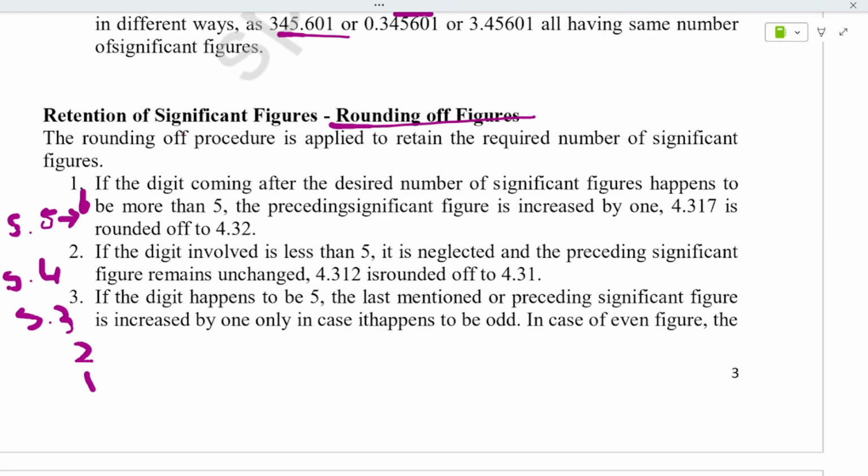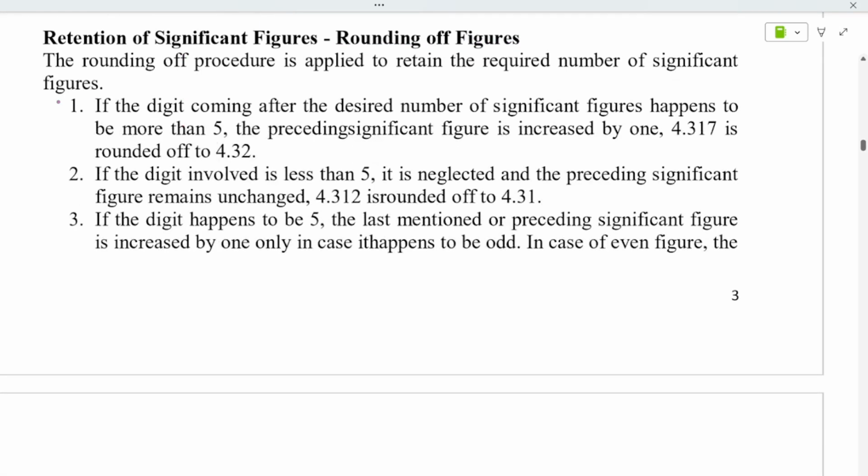Okay, now let's understand this example I gave so that you can easily understand. Next, see the rules they are saying. If the digit coming after the desired number happens to be more than 5, that means greater than 5, they are saying that it has to be rounded off. To see 4.317, 7 is there, right? 7 is greater than 5. So round it off to the next number of the previous element. The previous element is 1. So you write the next number, that is 4.32. Don't get confused that you have to write 4.4.